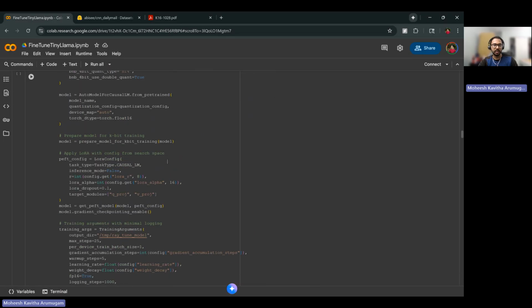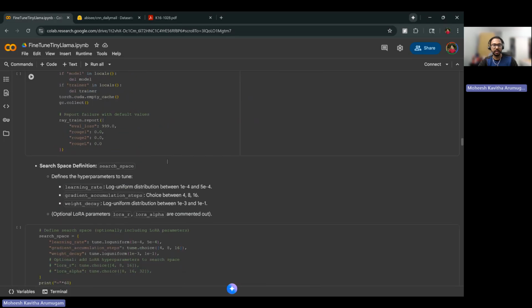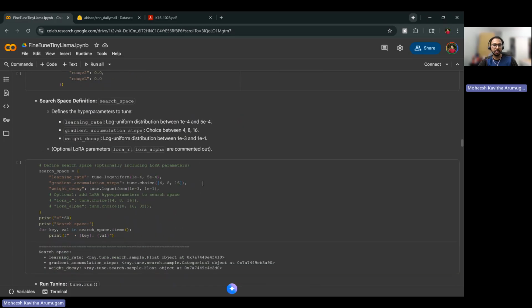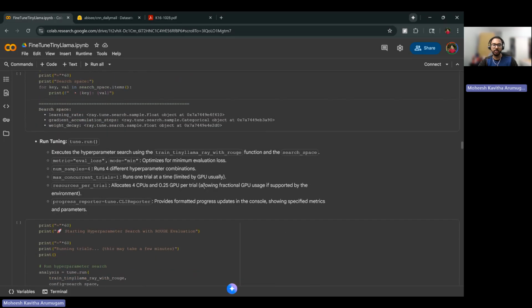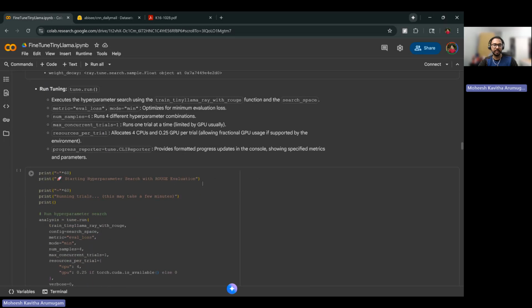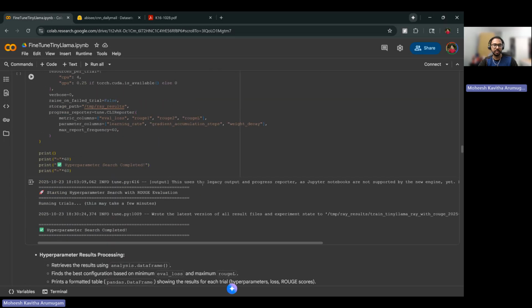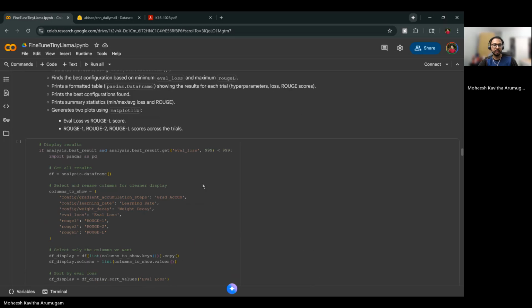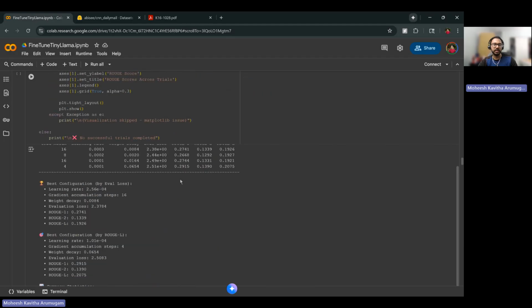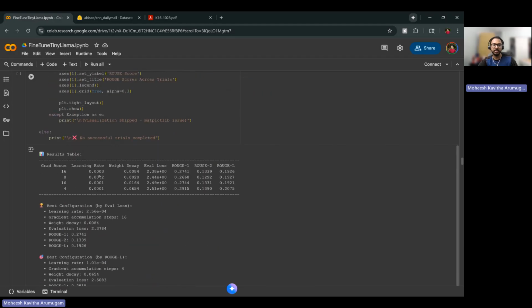Once everything is trained, which will go on for a while, we'll get the hyperparameter tuned results. The results are in a data frame with gradient accumulation, learning rate, weight decay, along with three ROUGE values and evaluation loss.